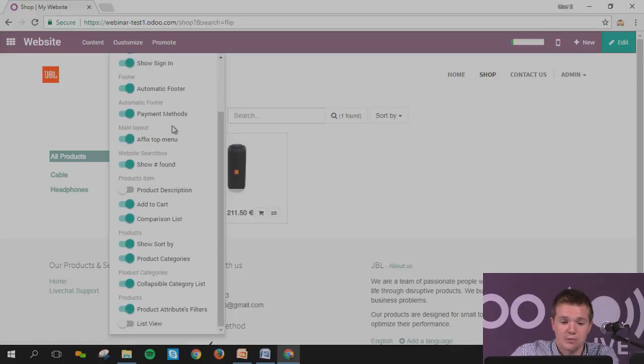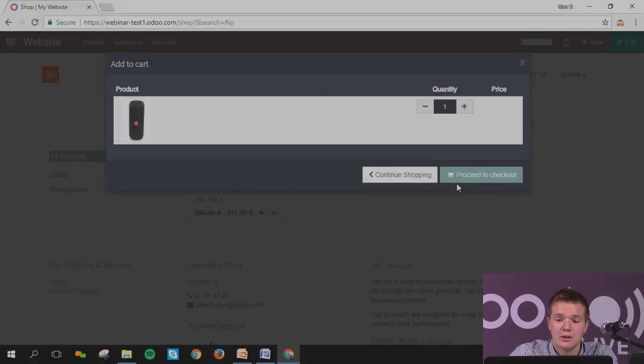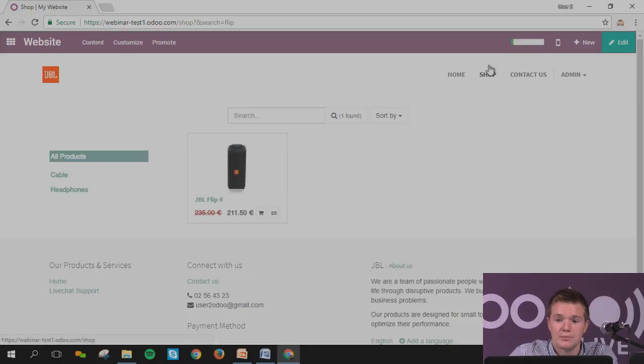What else? You can add to cart quite easily. This means that you can have this small button. Normally you don't have it, but if you activate this feature, you can add it quite easily to cart. So if I click like this directly, it will put it into my cart, proceed to checkout. So now this will be in my cart.